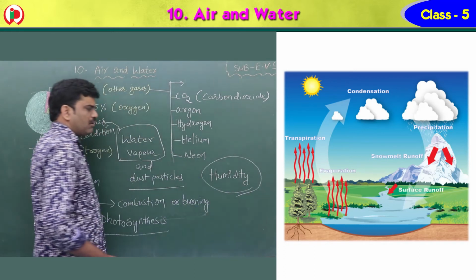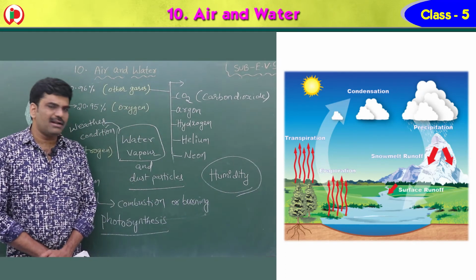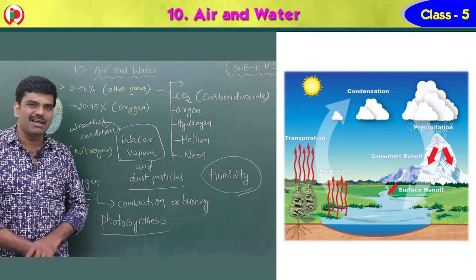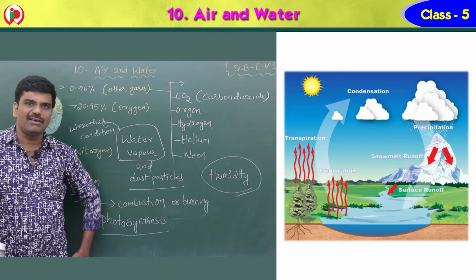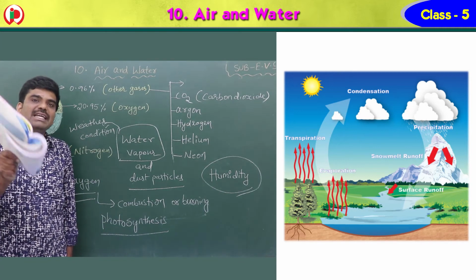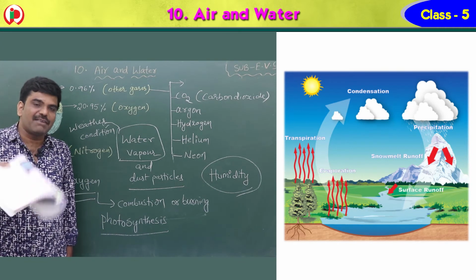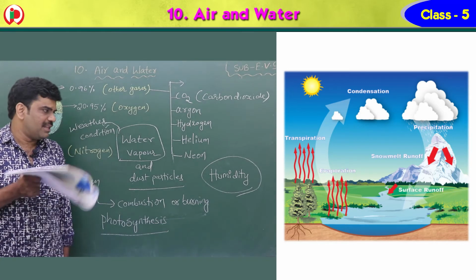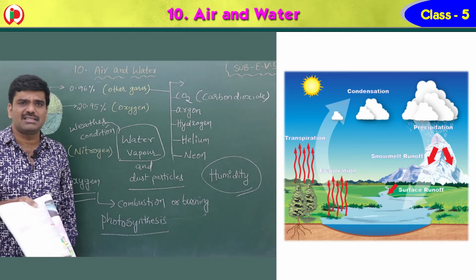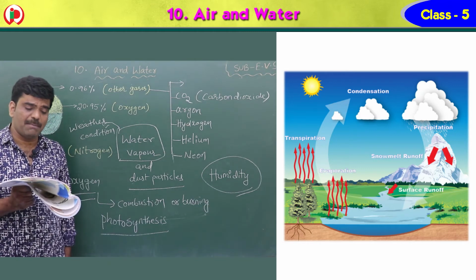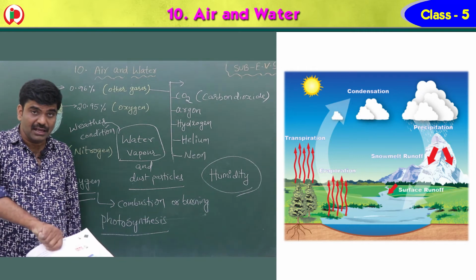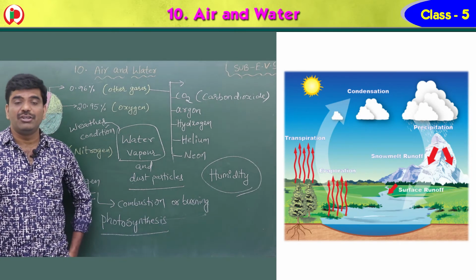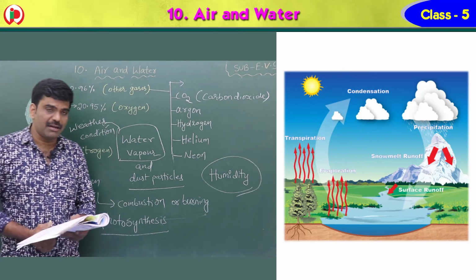If you observe the areas like Visakhapatnam, Kakinada or Mumbai where the sea is available, humidity is more. Why? Because water vapor content is more in those areas. So that is why they feel more humid in those areas. Understand? So water vapor determines the condition of weather, and excess of water vapor in air is called humidity.